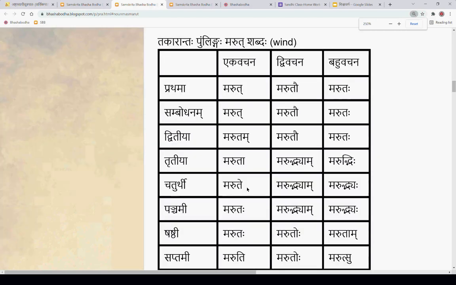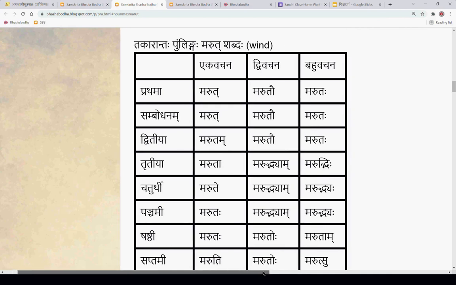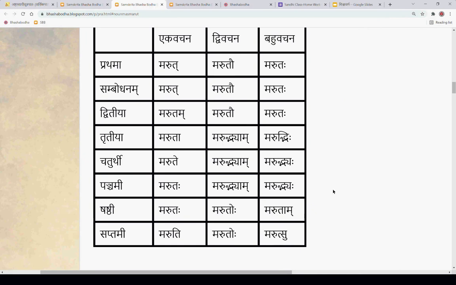मरुत्, मरुतौ, मरुतः. मरुतं, मरुतौ, मरुतः. Tritiya: maruta, marudhyam, marudhi. Chaturthi: marute, marudhyam, marudhya.